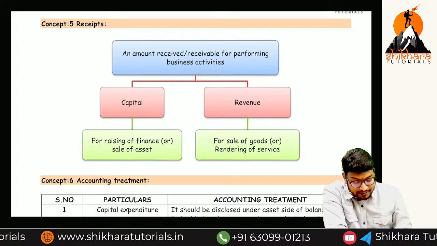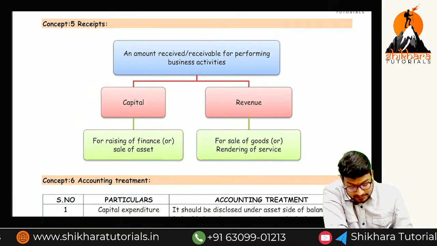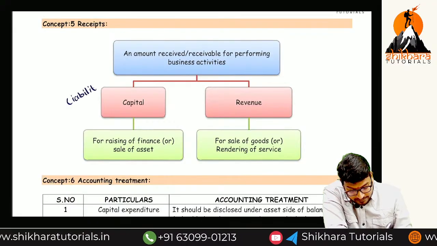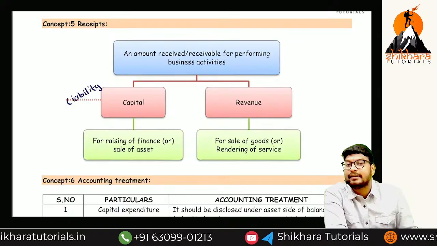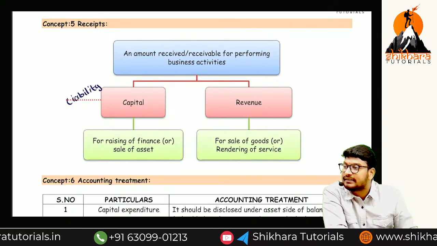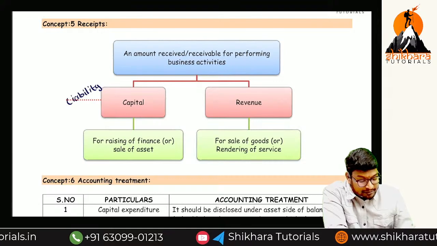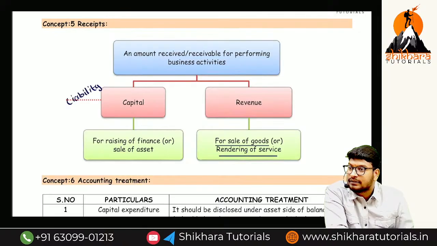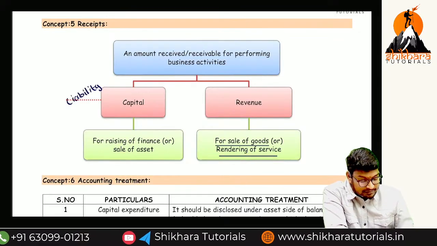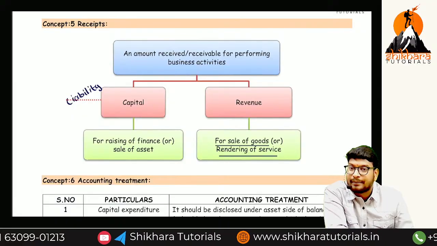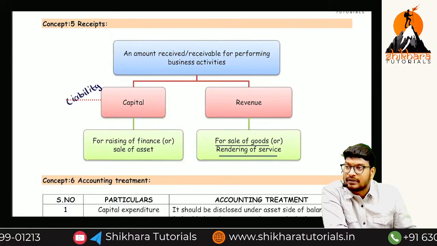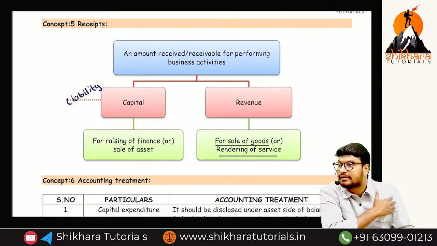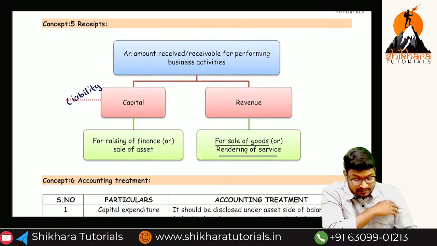Capital receipt means a liability. Generally, receipt you think of as an asset, but it is not an asset, it is a liability. So next one, revenue receipt, for sale of goods and rendering of services. Are these points called revenue or capital? Revenue. In day-to-day business, how can we receive amounts? Through the sale of goods, or through rendering of services. Okay, guys?